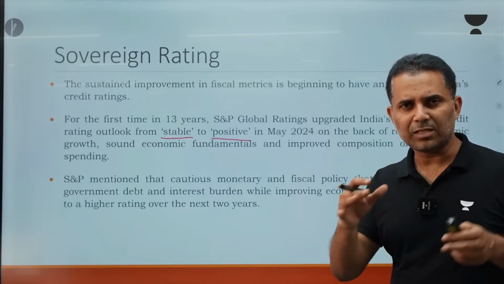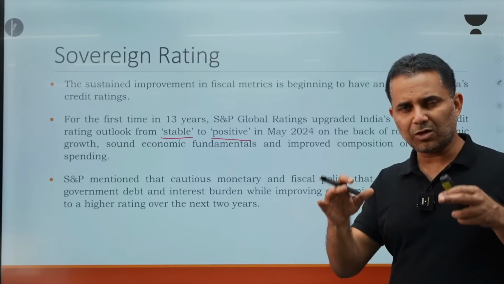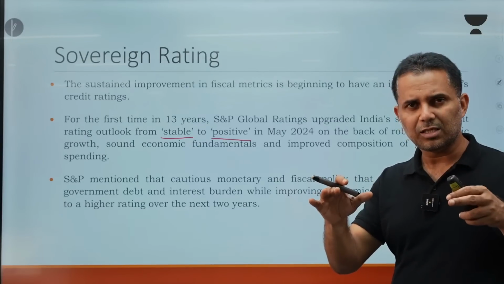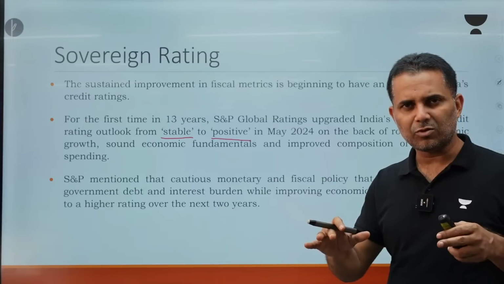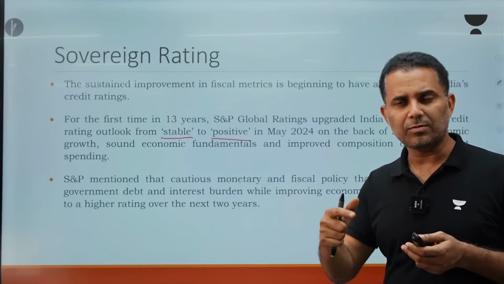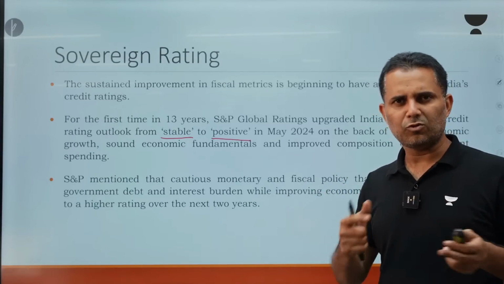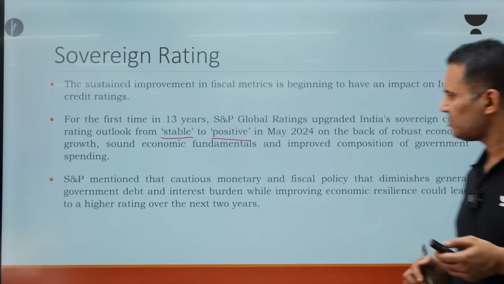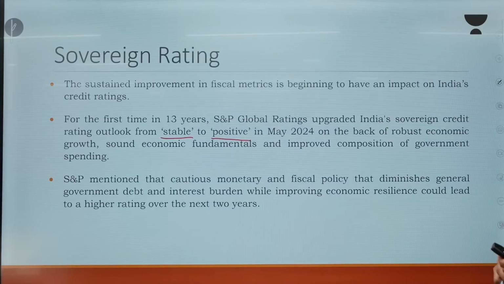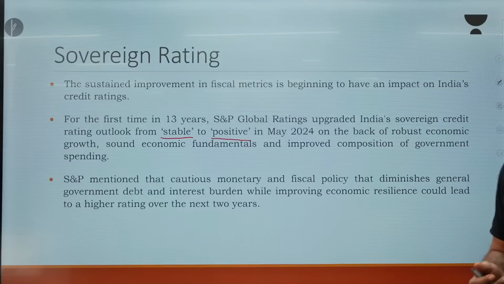And of course, it helps in bringing down interest rates. If we do fiscal consolidation, that helps in bringing down the yield in the economy. And once yield comes down, the cost of capital becomes cheaper, which helps a lot in increasing investment, because the majority of the investment is going to happen through the borrowing mechanism. And so, Standard & Poor's has said that if we improve our macroeconomic stability and other things, they are going to further improve our credit rating.